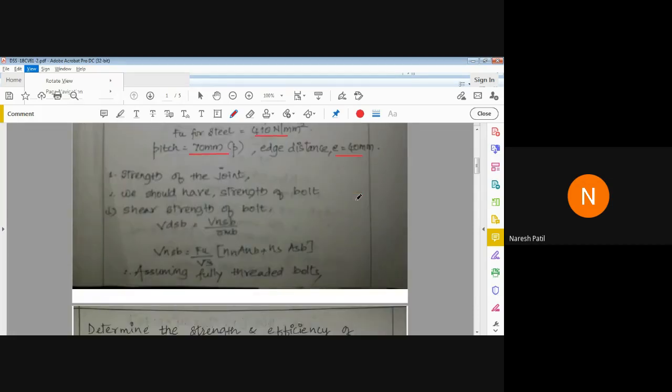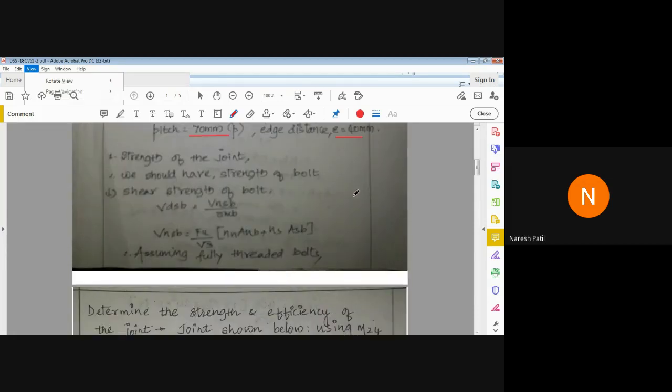Now we'll move on to further calculation. So we have to find out the strength of joint. For the calculation of strength of joint, we should have strength of bolt first. Once you get the strength of bolt, then you can easily find out strength of joint.